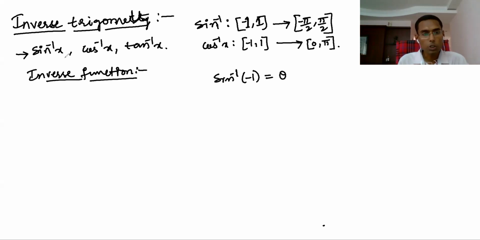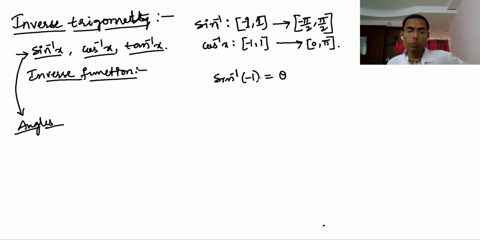The first point to remember is that you consider inverse trigonometric functions as angles, because you get an output angle. You consider them as angles so that it is easy to understand. Now, sine inverse of minus 1 you don't know, therefore you take some theta. So minus 1 equals sine theta. Now what theta value do you get?